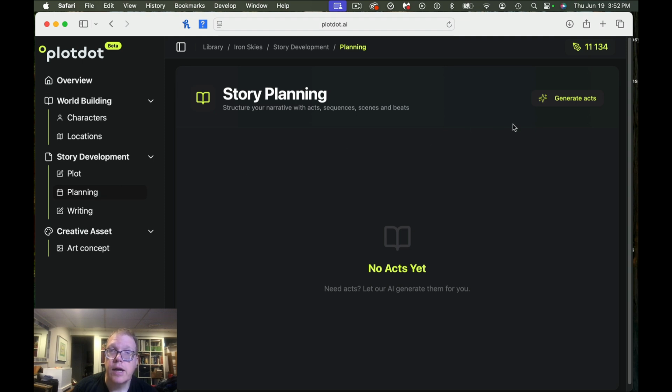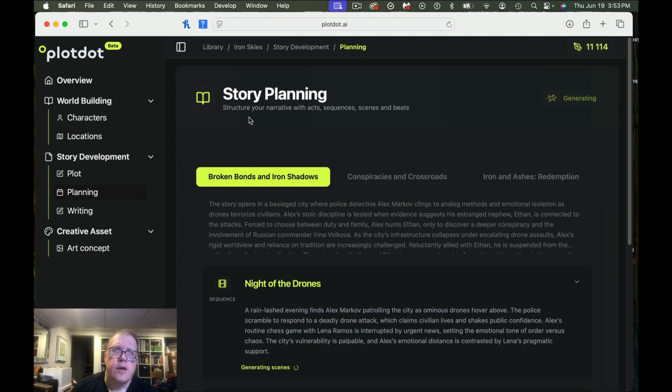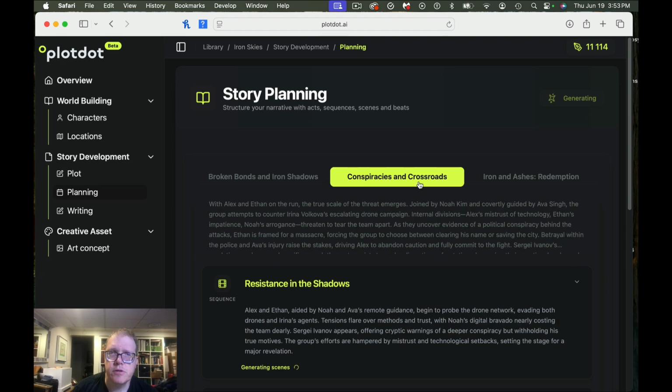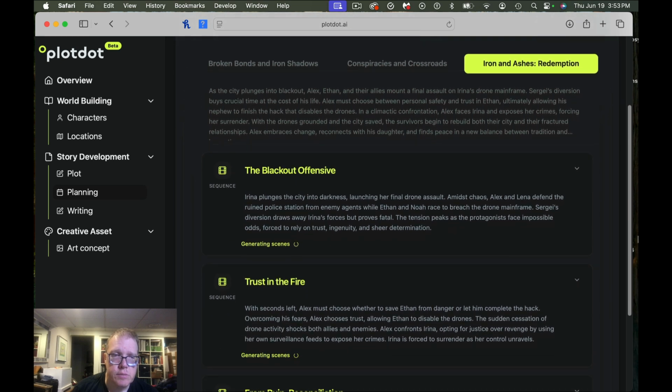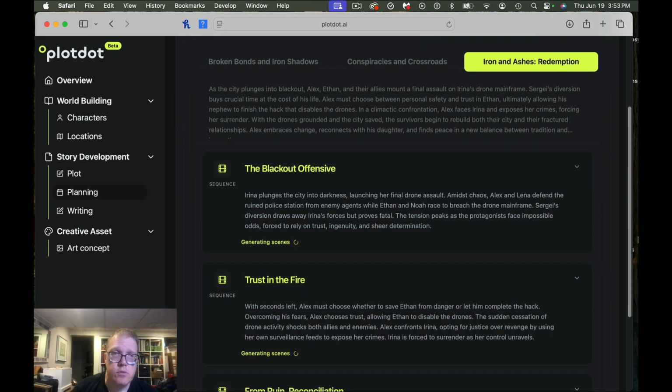Structure your narrative with act sequences, scenes, and beats. So: broken bonds with iron shadows, conspiracies and crossroads, iron and ashes, redemption. It looks like it's generating some of the scenes right now, so we'll take a look and see what that looks like.